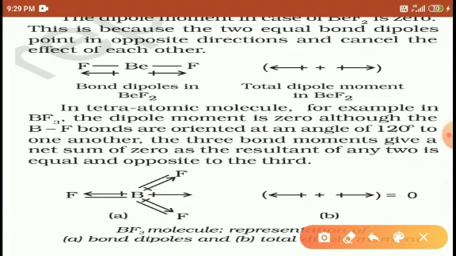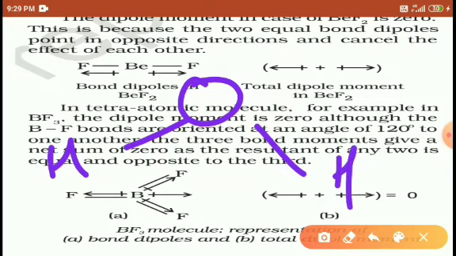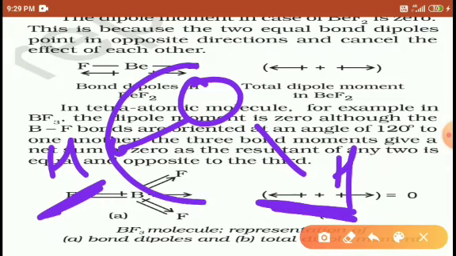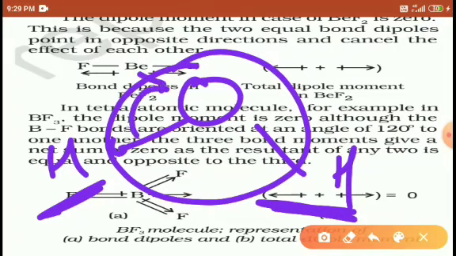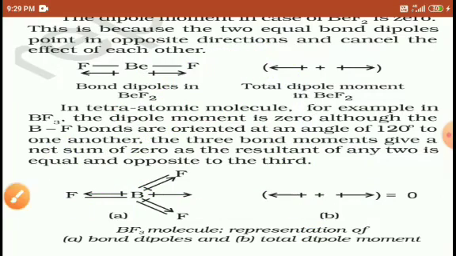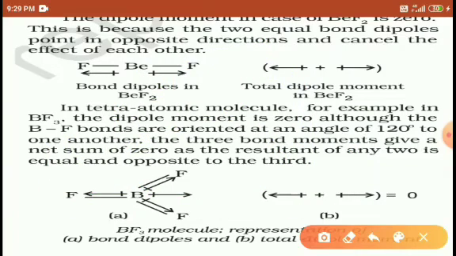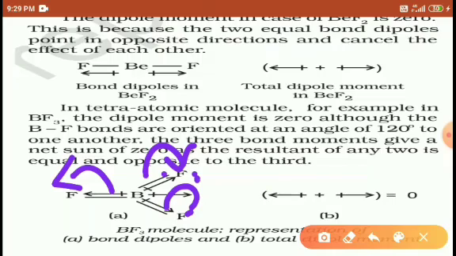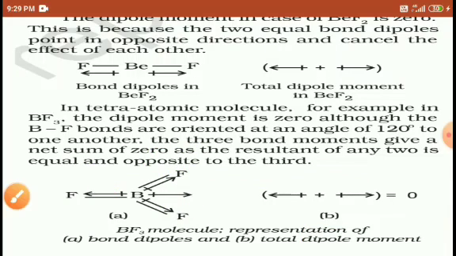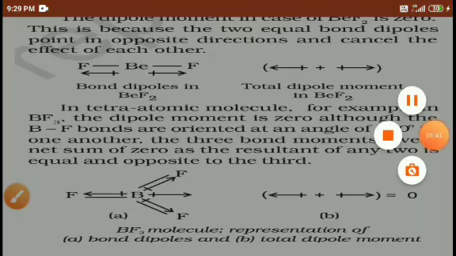But this case is the opposite in water. Water has a dipole moment because the terminal element hydrogen is weakly electronegative and the central atom is highly electronegative, so electrons are moved toward the central atom. Students, the terminal elements are not able to pull the electrons, so the dipole moment is nonzero. Students, I hope you understood today's topics.